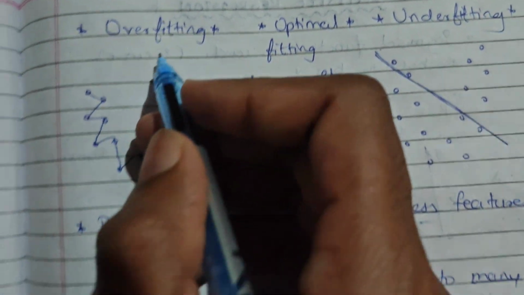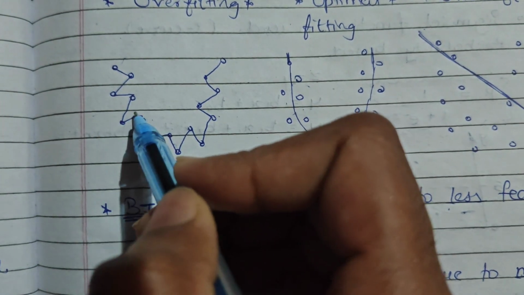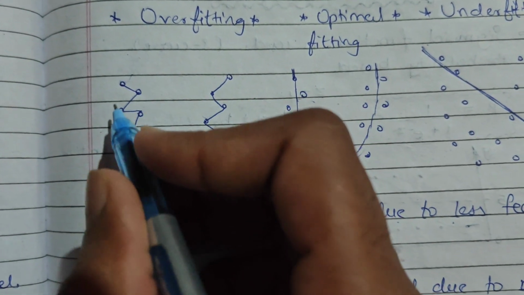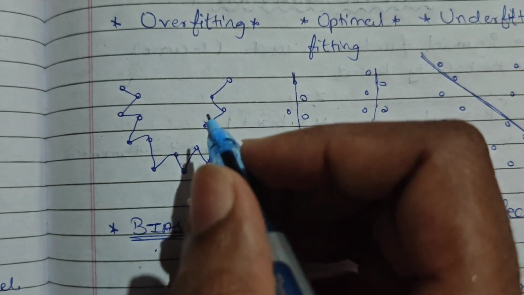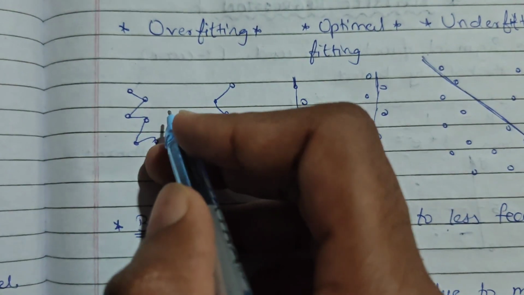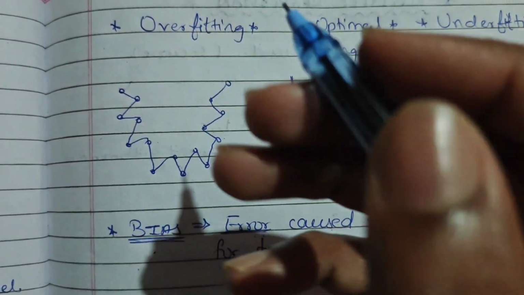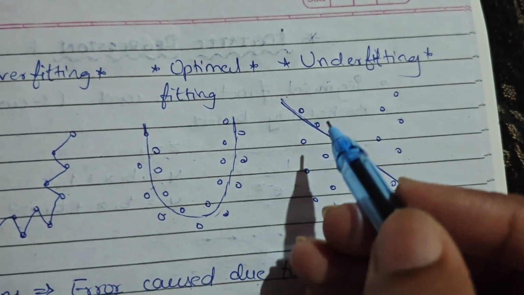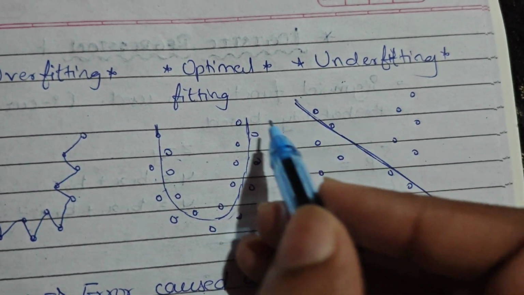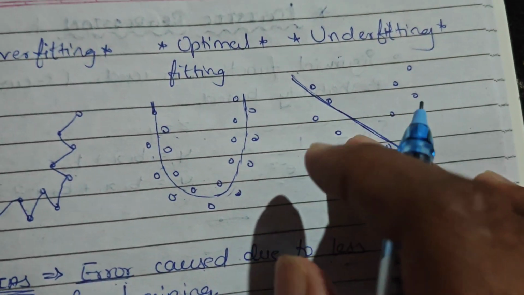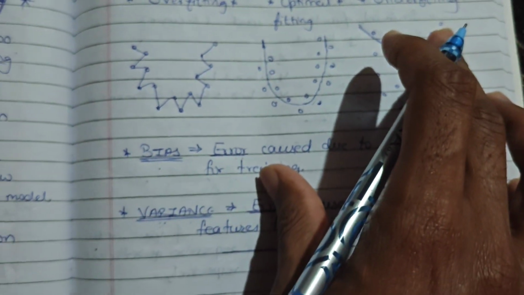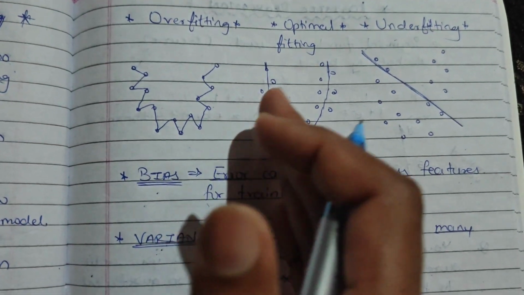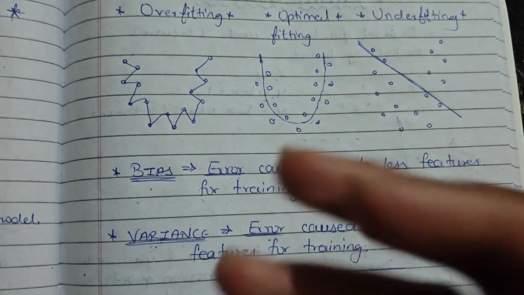In overfitting, the curves fit every point, so it makes wrong decisions because it learns too much from the training data. In underfitting, for complex patterns it draws just a simple line, which also causes problems. So these were the cases where the model makes wrong predictions.